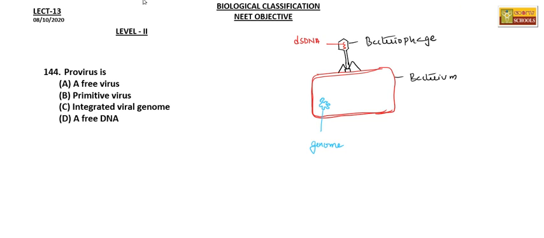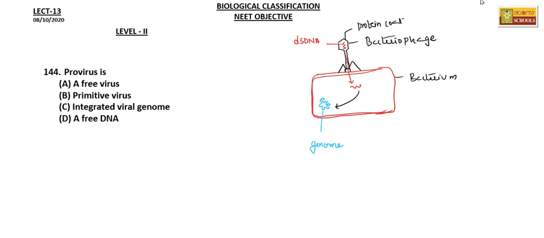Once it attaches to the bacterium, it injects this double stranded DNA into the bacterium. Whatever protein coat is present will remain outside. It does not enter into the bacterium. So only the double stranded DNA has entered here, and this now moves to the genome of the bacterium, and then it becomes incorporated into this genome at a position.